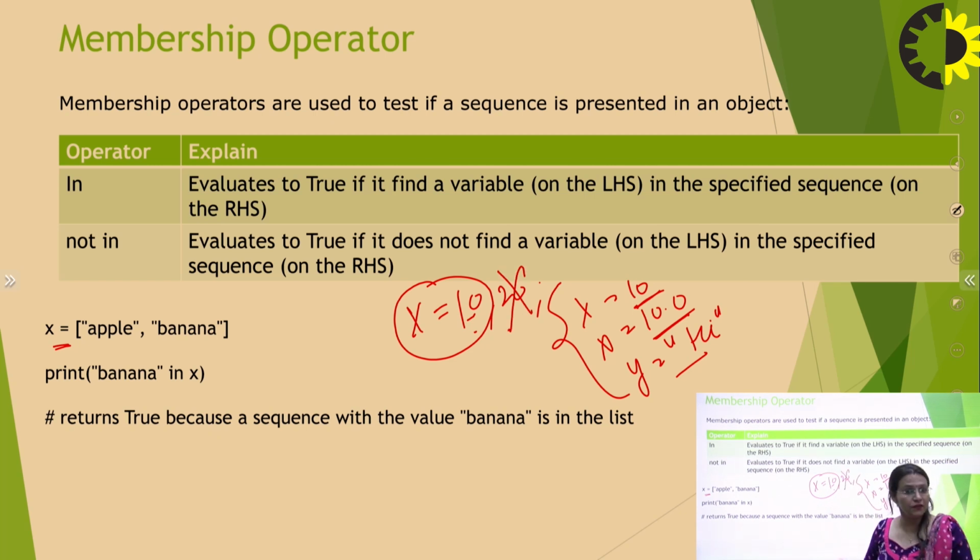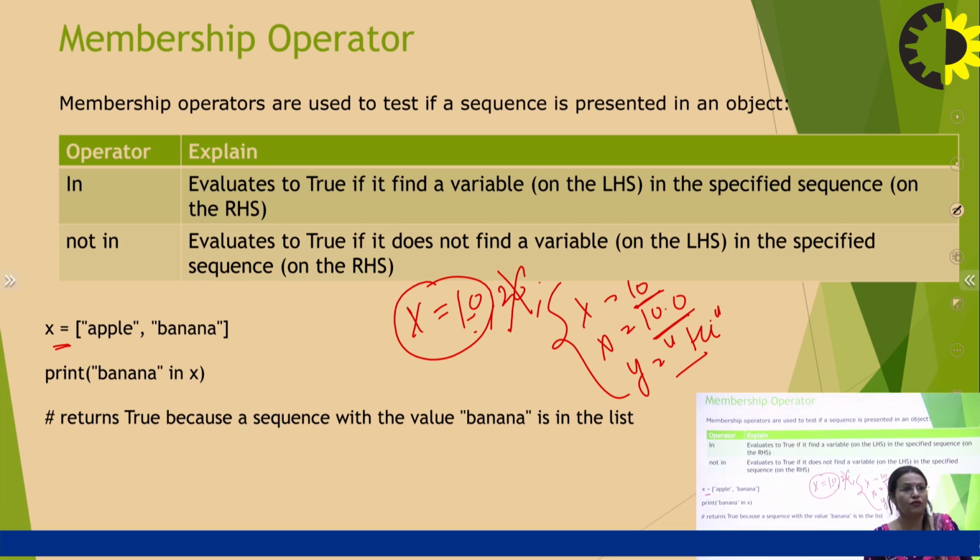So when I need to associate both these elements with a variable, I need special kinds of operators or special kinds of data types, like list. So we use braces for that.